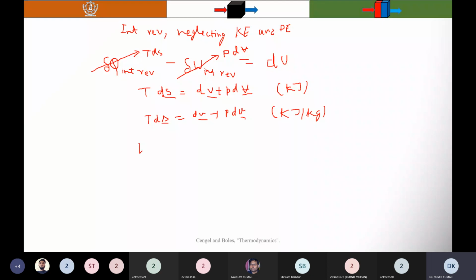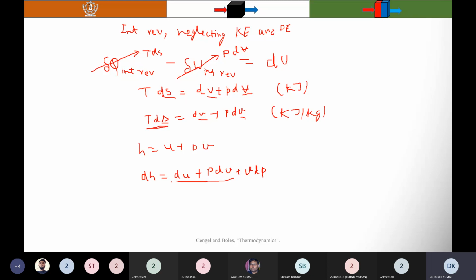And you know that enthalpy H is equal to internal energy plus flow energy, H is equal to U plus PV. So when you differentiate, you will get dH is equal to dU plus PdV plus VdP. You can see that the terms dU plus PdV are equal to TdS from the first TdS relation.